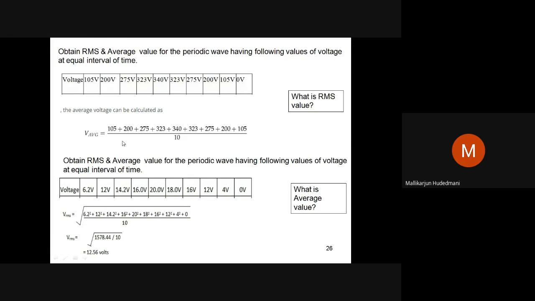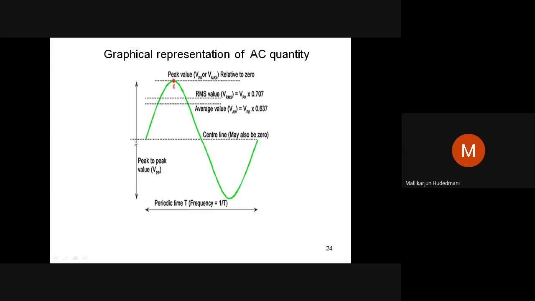This gives you the average value. You need to check yourself how the average value of an alternating quantity can be computed. This is called any arbitrary alternating quantity. If it is sinusoidal, I have a direct equation like Im by root 2, as in the case of RMS. For average also, I have a direct equation. What is that? We will see.